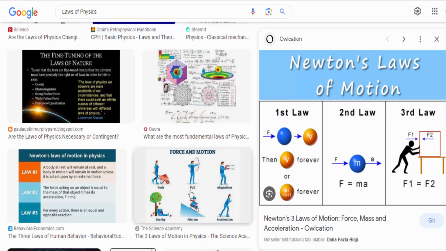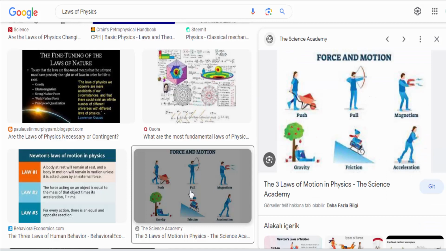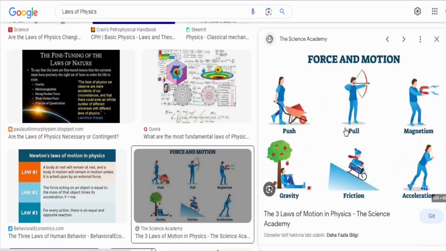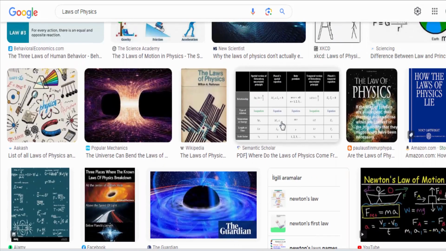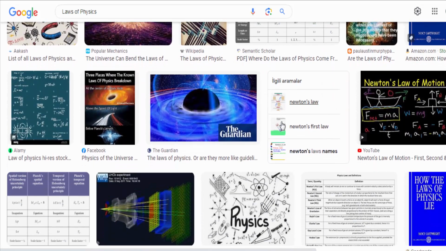Newton's laws provided a comprehensive framework for understanding the motion of objects on Earth and in the heavens. They formed the basis of classical mechanics and were used to explain planetary motion and the behavior of everyday objects.